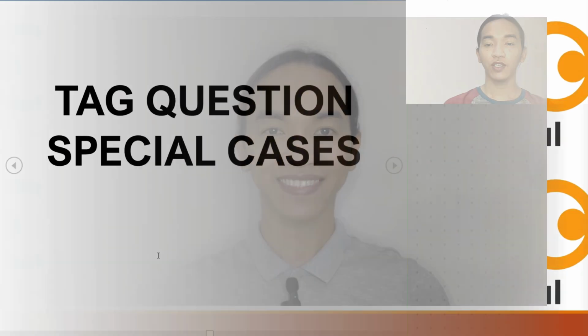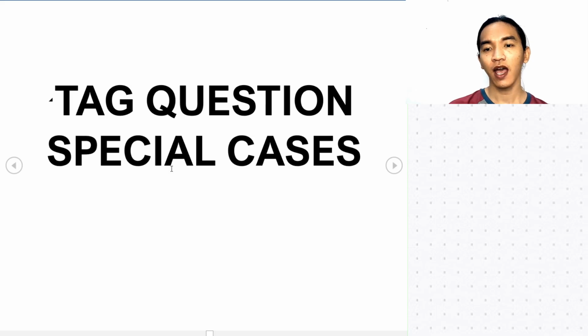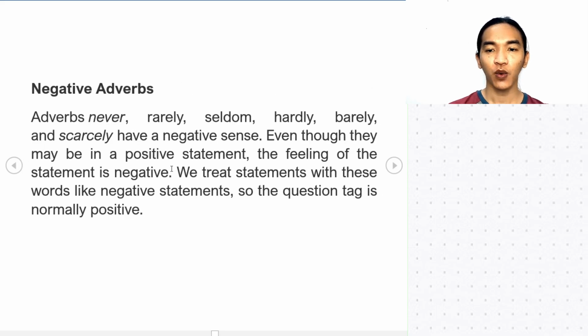Let's go. So, for this topic today, we will be discussing more on the special cases that are with tag questions. So, there are situations that we have to take consideration with when we are dealing with tag questions. So, let's find out what are those special cases. Okay. So, for the first one, we have your negative adverbs. So, what about them?